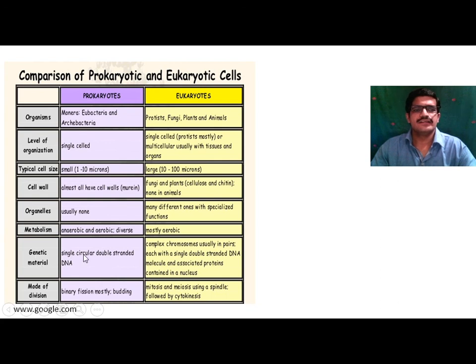Genetic material in prokaryotes is a single circular double stranded DNA. In eukaryotes, there are complex chromosomes, usually in pairs, each with a single double stranded DNA molecule and associated protein, contained in the nucleus. Mode of division: in prokaryotes, binary fission occurs. In eukaryotes, cell division occurs with the help of mitosis and meiosis using spindle fibers, followed by cytokinesis. So this is the comparison of prokaryotic and eukaryotic cells.